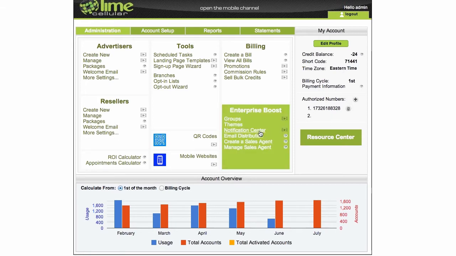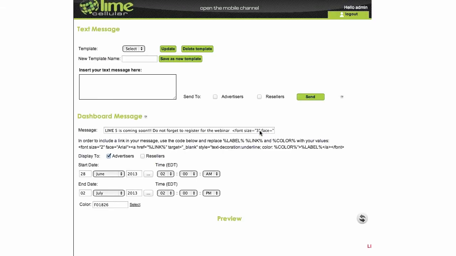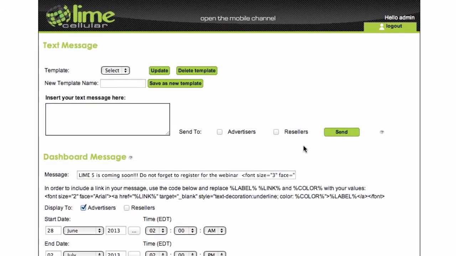Now, this is tied in to the Notification Center. Once you have numbers registered under all your customers, you can now go and send a text message to them. You can decide if it's going to advertisers or resellers, and you can save templates, of course, and you can let them know, and we will use it as well, to announce our webinars and our new coming updates.